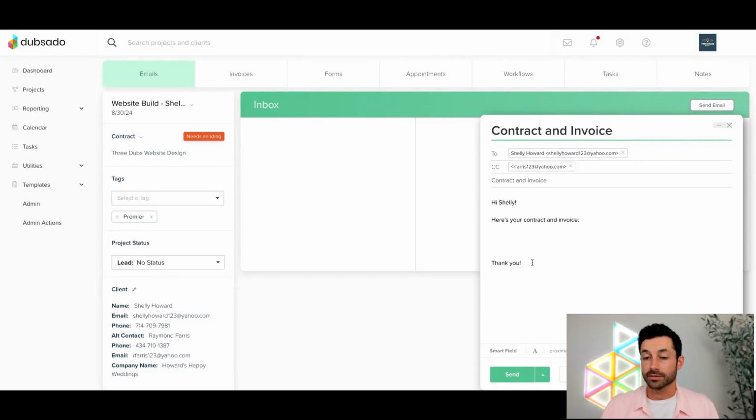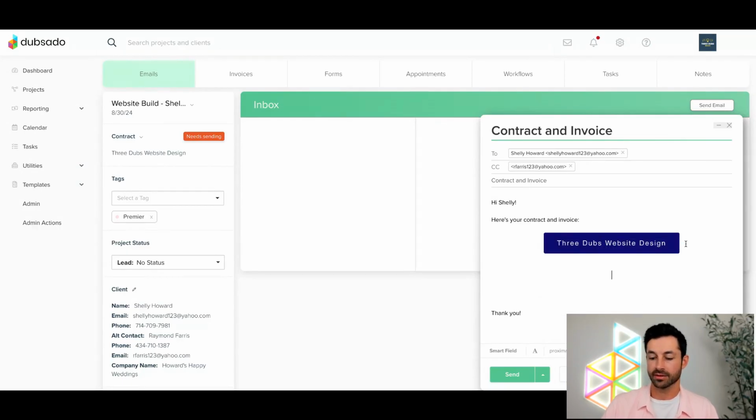But there's no links in here, right? So if I want to go ahead and click on our links button down here, right next to this bookmark icon, there's this button right here. And this is going to be showing you all of the links that are available in this particular project. So in this particular project, I've got a form that says general sample, I've got an intake questionnaire, and then I have my contract and my invoice. So if I want to add in the contract, all I have to do is click that.